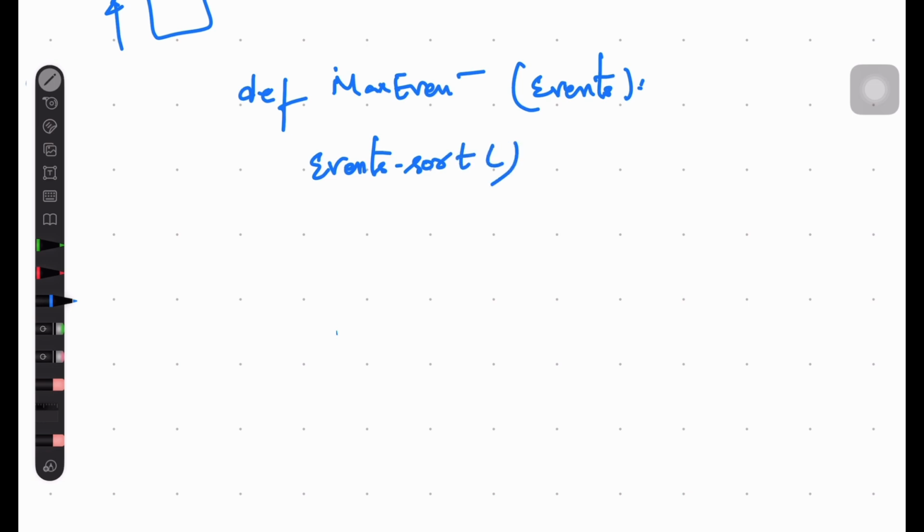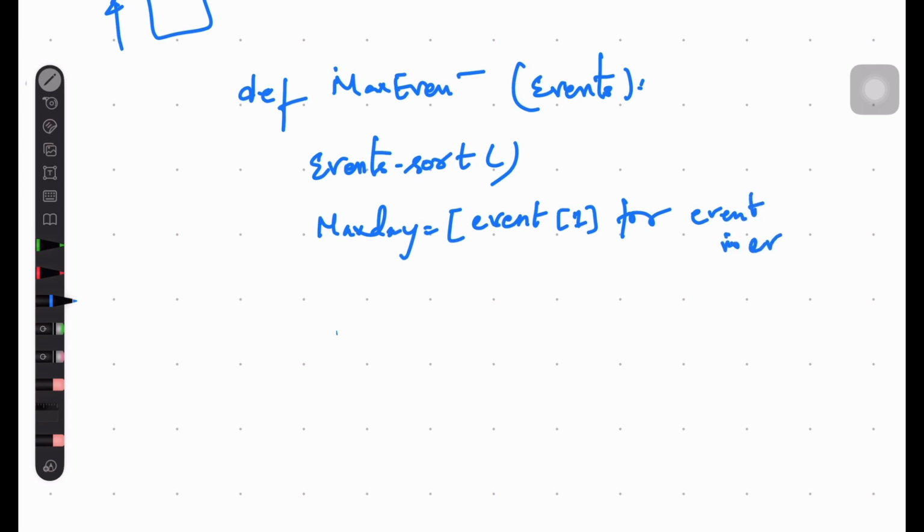Now we have to get the max day. That max day will be from the events of 1, right? For event in events, among this we have to find out the max.